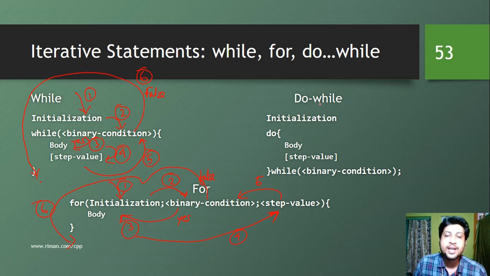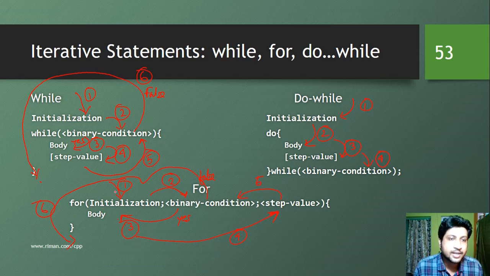While this do while loop will be different. So what is happening here? We move into the initialization statement. After that, we move into the body directly. So the next step after initialization is the body. Then the step value is being updated. So this might be 3, and then we have the condition checking. So this is the fourth step.